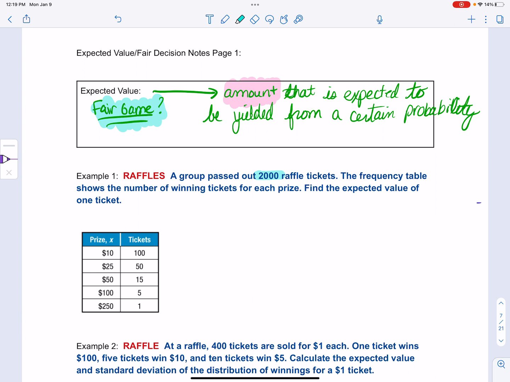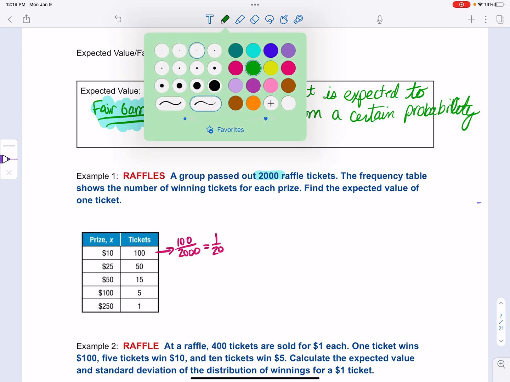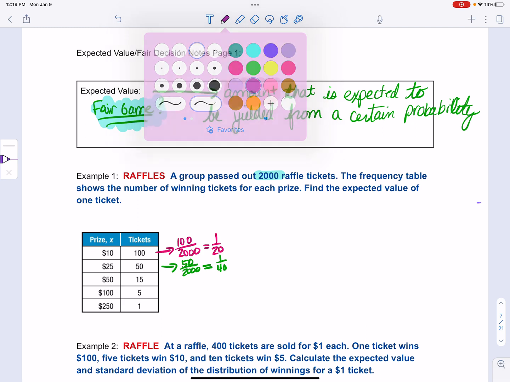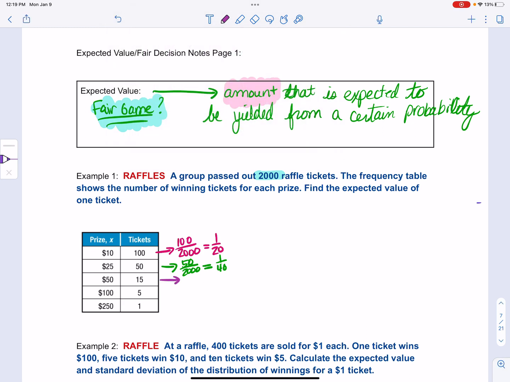So if I look at this, my expected value, there were 100 tickets out of 2,000. So that reduces to 1/20th. So you have a 1 in 20 probability of winning that. Okay, and then I look at this one. I have a 50 out of 2,000 chance of winning this. So 50 out of 2,000 is 1/40th. Okay, and I'm just doing basic probabilities. This is 15 out of 2,000, which reduces to 3/400ths.